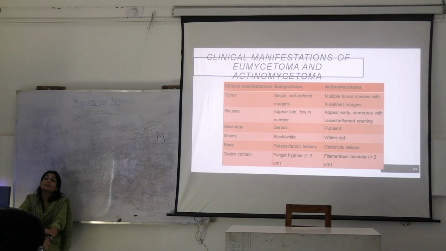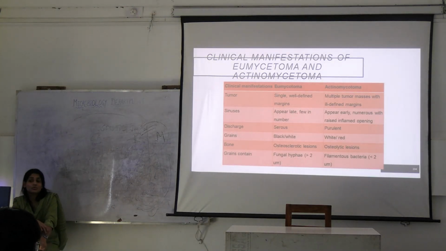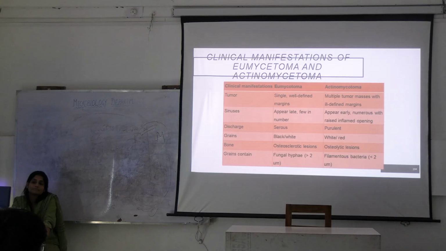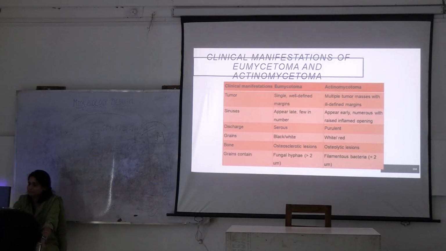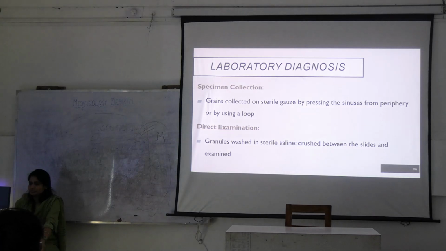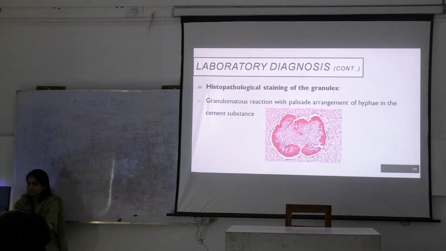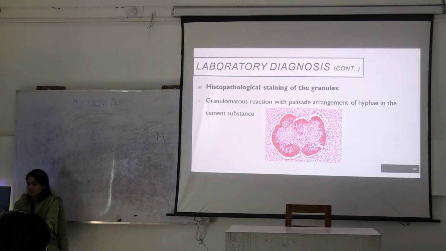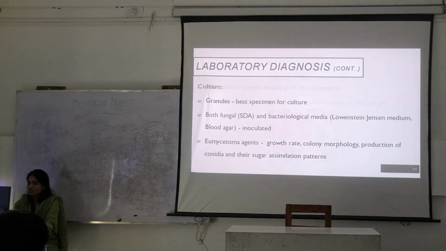You said Nocardia can also cause these infections. What will you use? How much percentage? So you will use modified ZN stain. Okay. And you can go for histopathology.